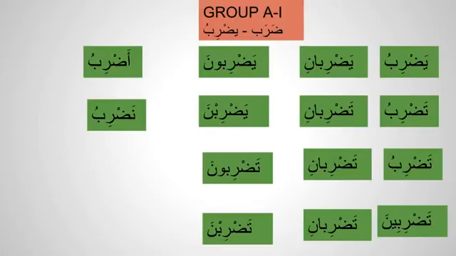So daraba means he hit. Yadribu means he hits, he's hitting. We'll do one more word. Jalasa. Jalasa means he sat. So it will be bab daraba: daraba yadribu, jalasa yajlisu.